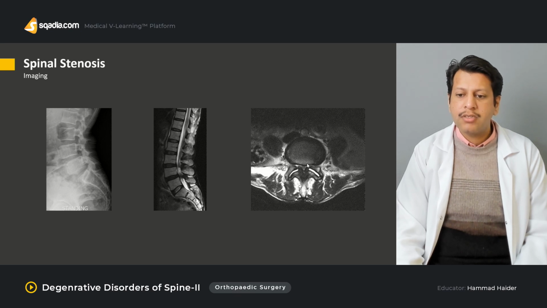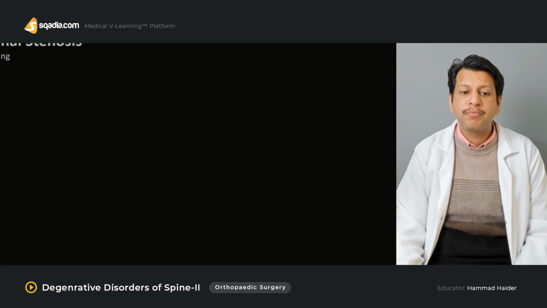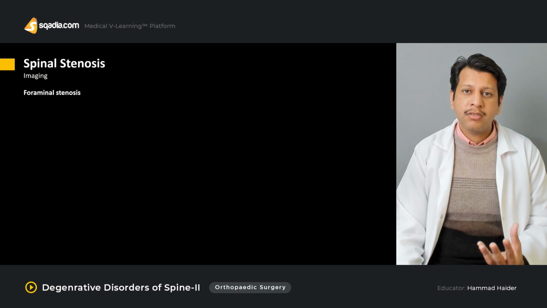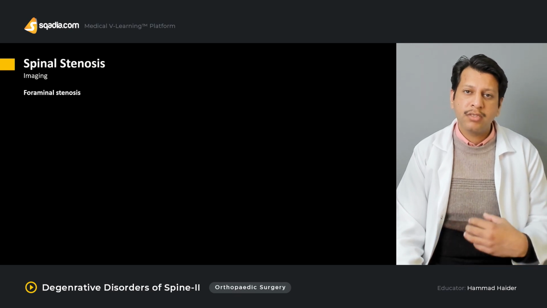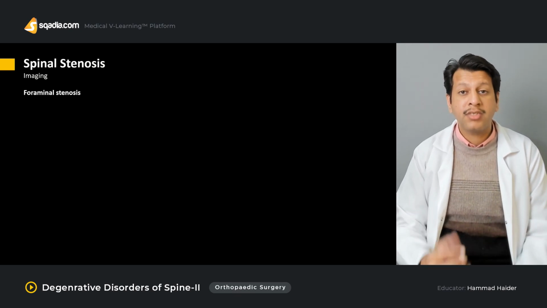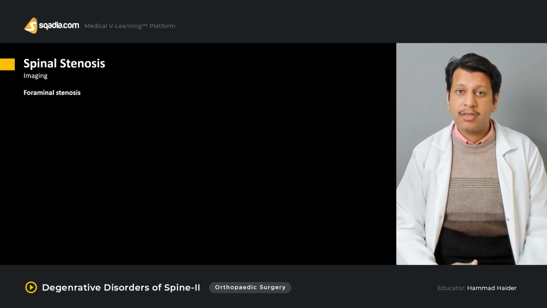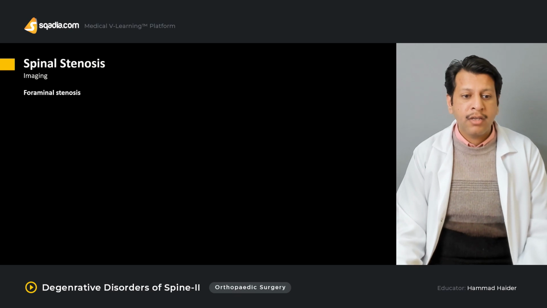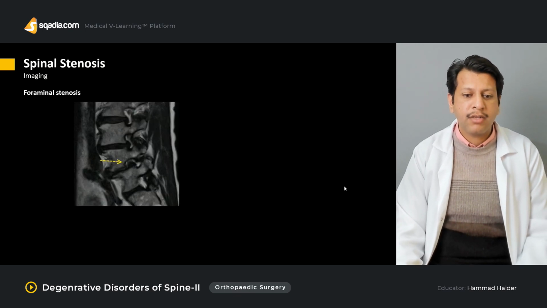You see, this is the vertebral body. This is where the space is available. On one side you can appreciate the normal space, on this side there is a slightly narrowed space, but this may be due to hypertrophy of the ligamentum flavum. Now once we have done the imaging, we have to define what is actually the type of stenosis. Is it central or paracentral? Is it lateral recess? Is it foraminal, or is it far lateral? If you see, this is what is actually happening.